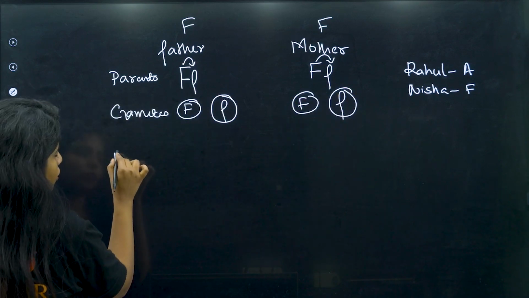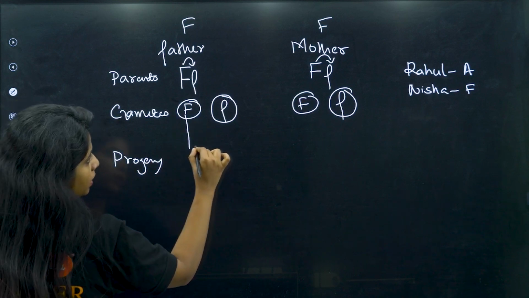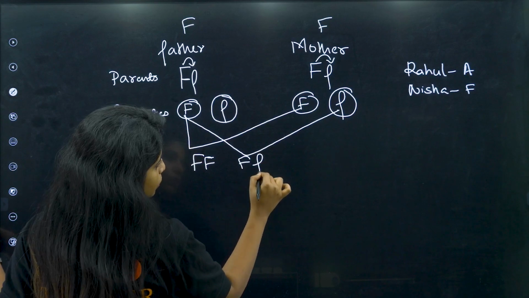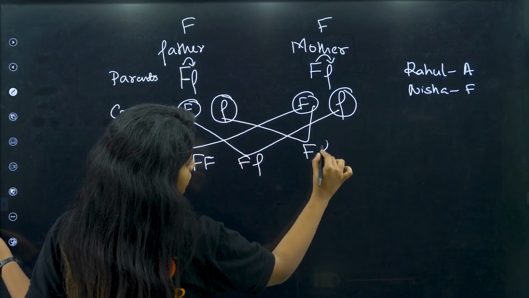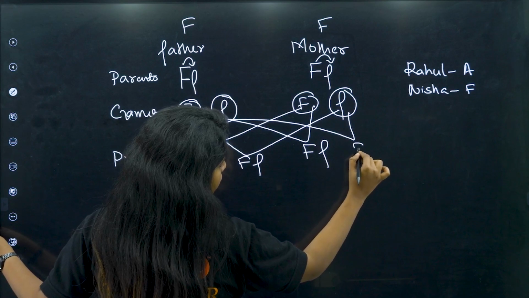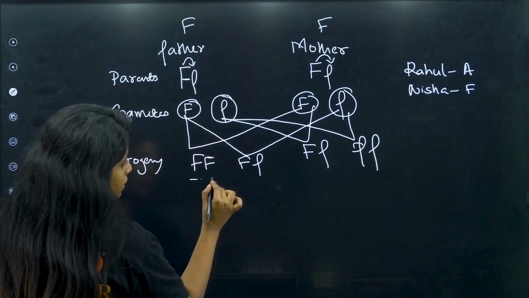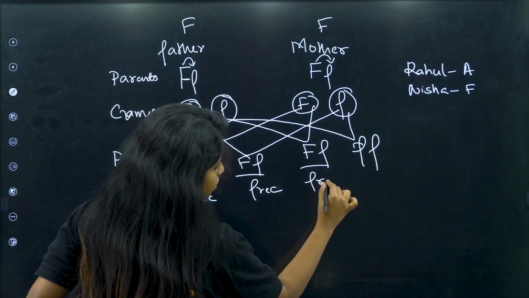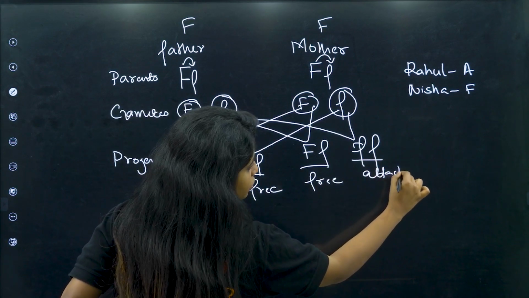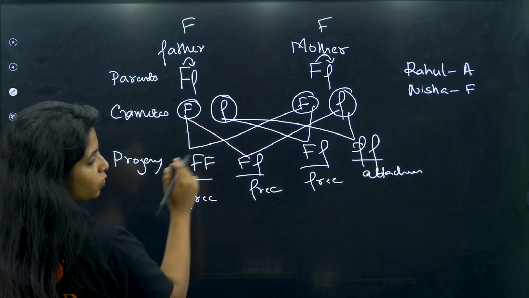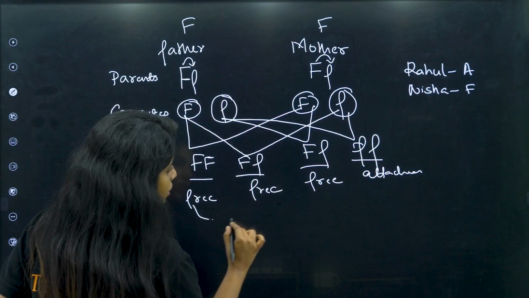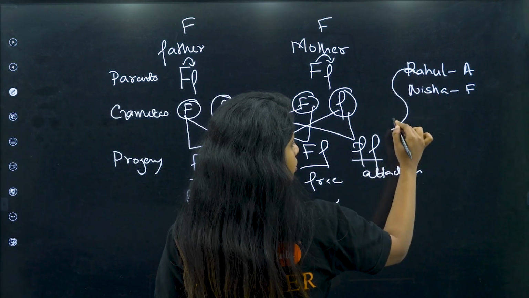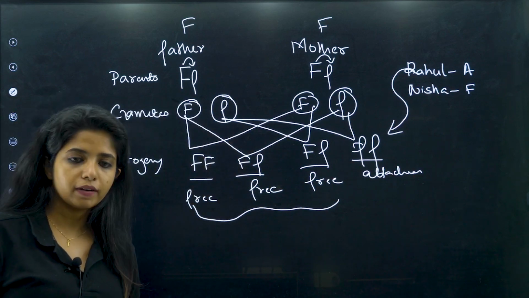Now the progeny which is going to be formed can be capital F capital F, capital F small f, capital F small f, or small f small f. This is free ear lobe, this can also be free ear lobe, and this will be attached. Why? Because there is no dominant allele to dominate it. Here there is one dominant. So Rahul's sister Nisha can be in any one of these categories. Rahul instead just has small f, my dear children.